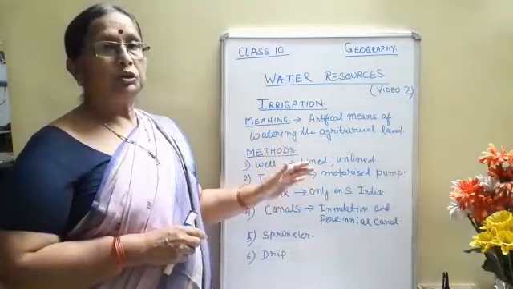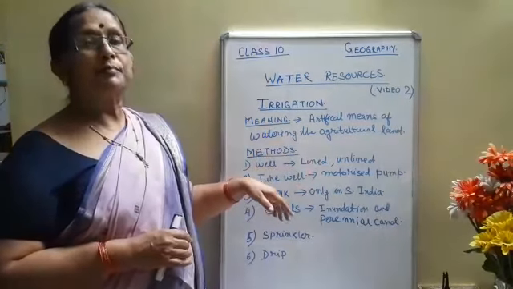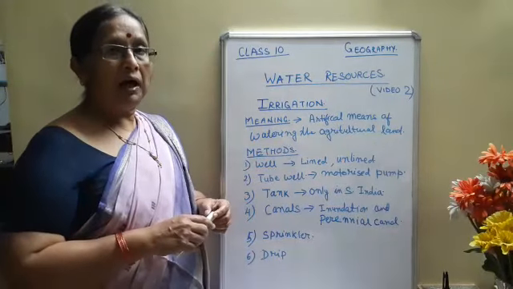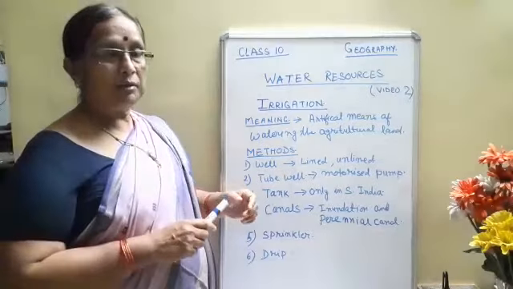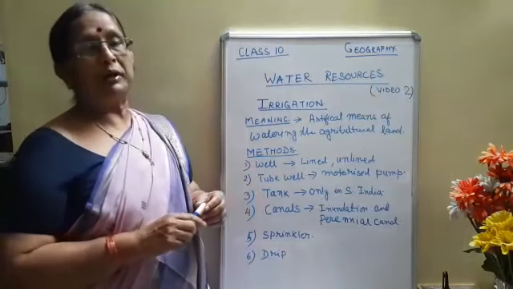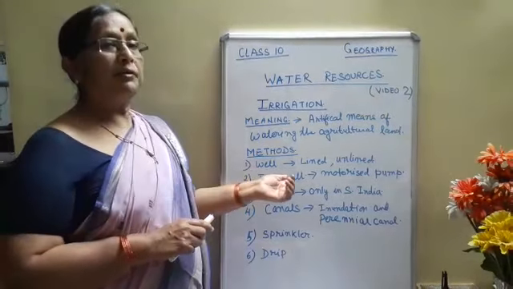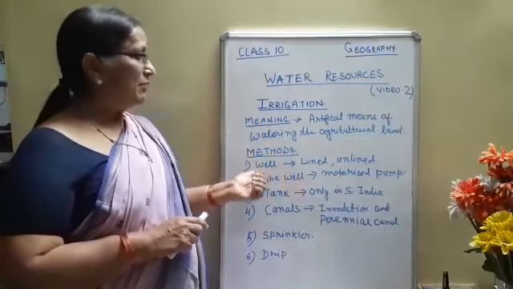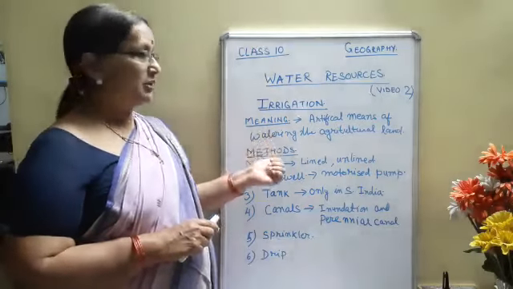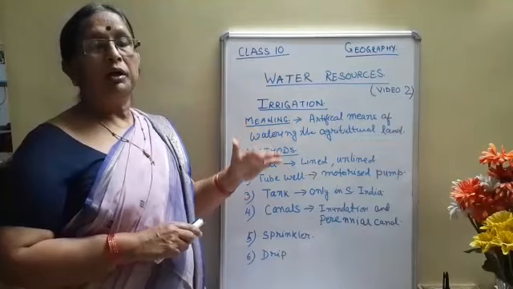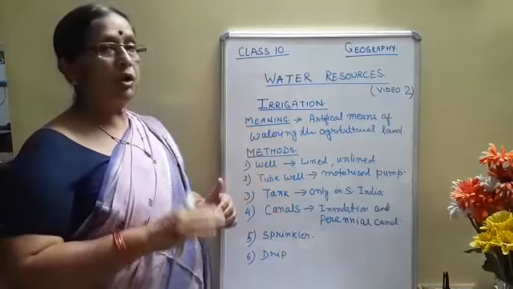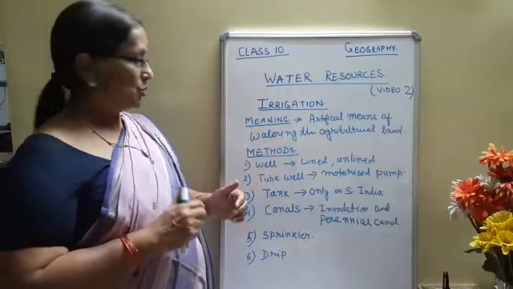And the land should be soft where digging is possible. If it is a hard surface, like the Deccan Plateau region or the Chotanagpur Plateau region, tube wells are not very effective. So tube wells and wells are both very effective in the Ganga plain or the coastal plain, where the soil is soft and easy to dig.